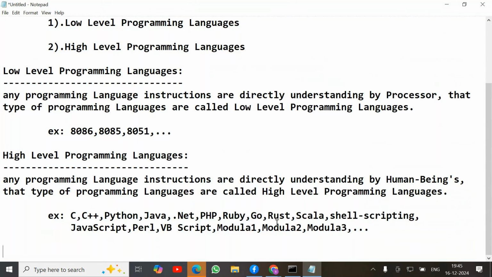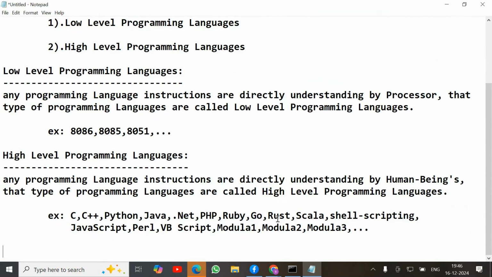The compiler or interpreter does not convert high level code into binary; it converts into machine level instructions, and the assembler converts those to binary instructions. Are you clear? Yeah, thank you.